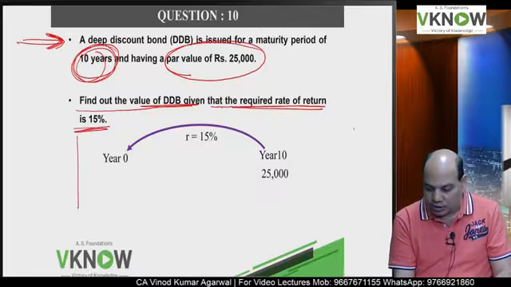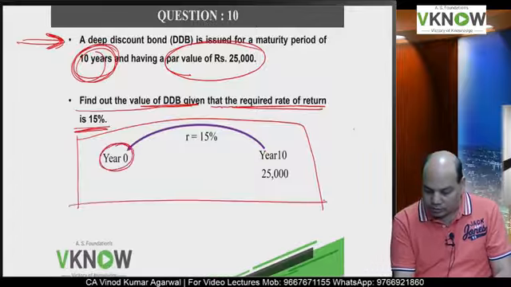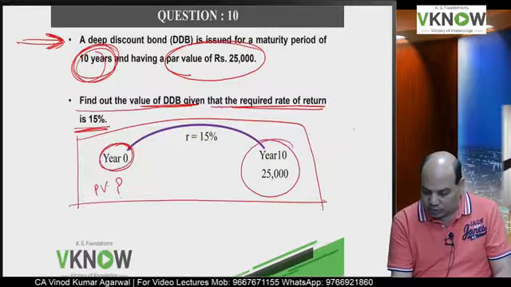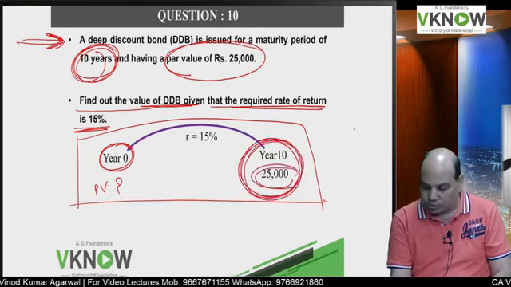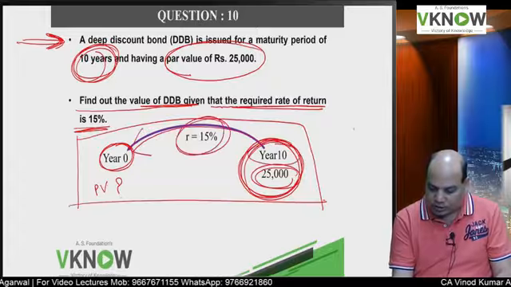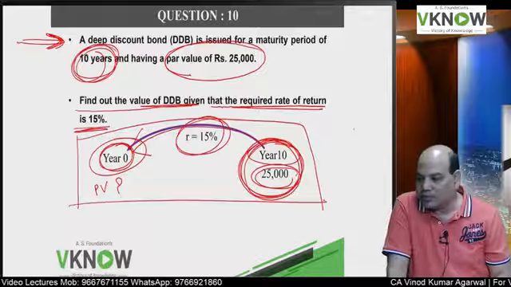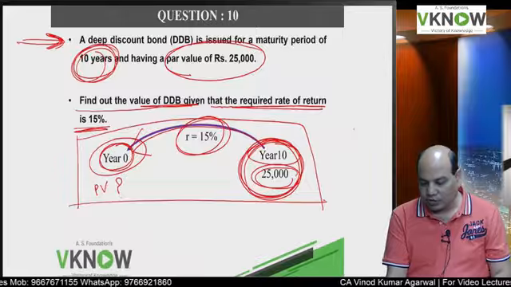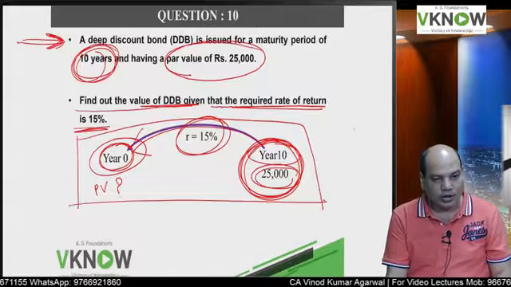So you understand, in this diagram which I have drawn, we are standing today here. We have to find the present value today. After 10 years, this bond will generate 25,000 rupees for you. So you have to discount it at 15% for 10 years and find out what will be the value today. So the student will now reply. Come on. 25,000 divided by 1.15 and press equal to 10 times.